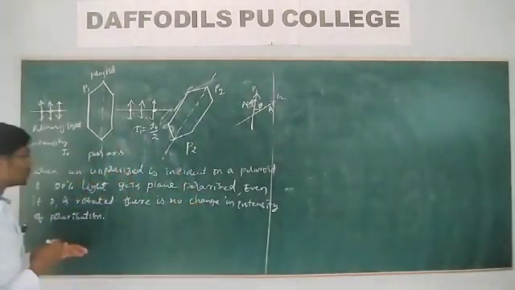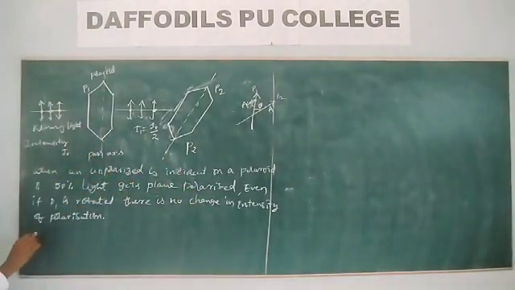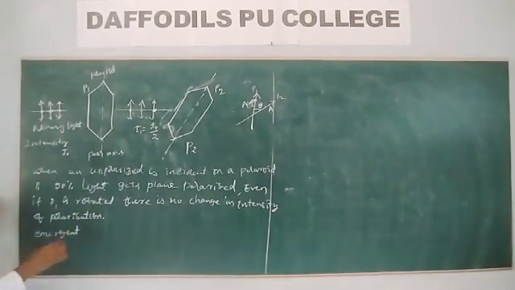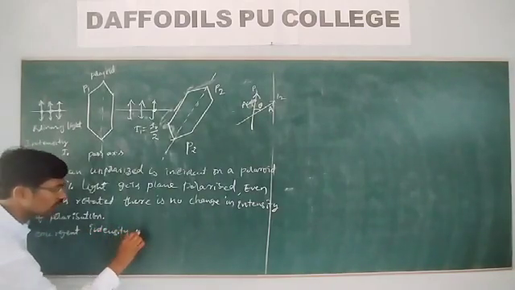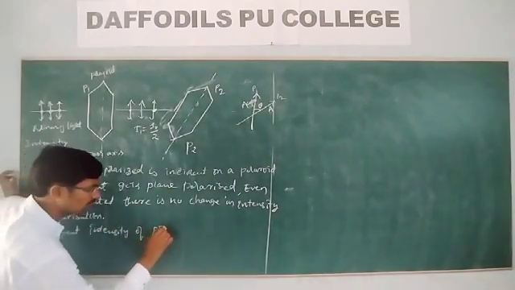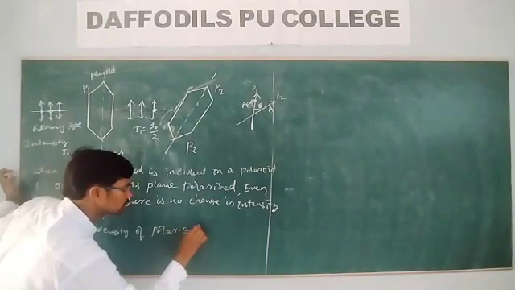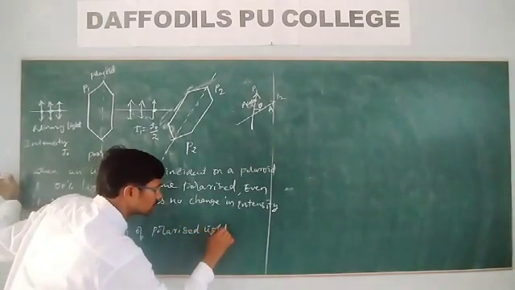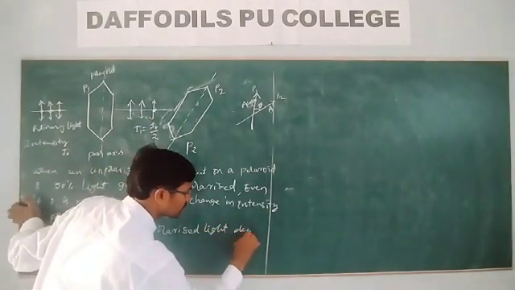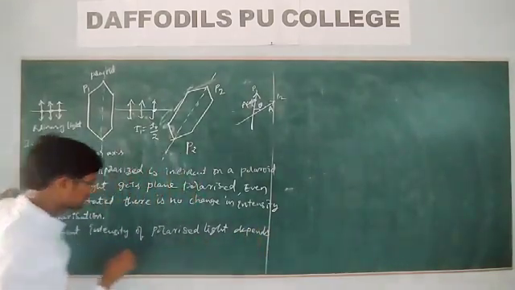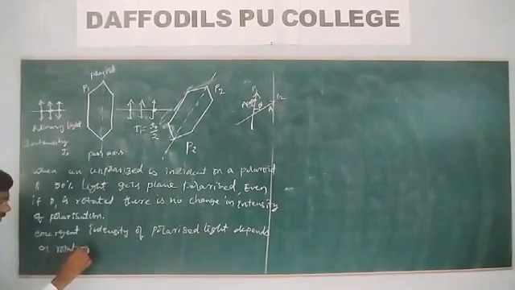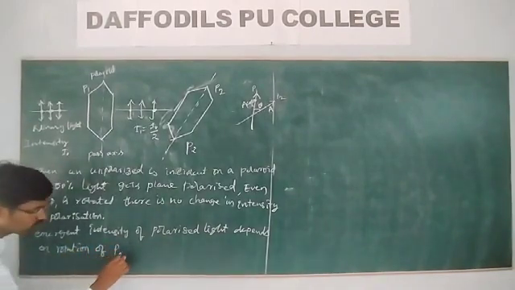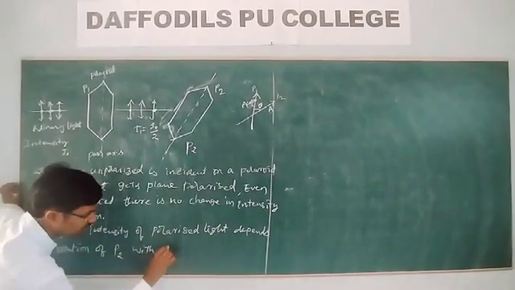So what would be the emergent intensity of polarized light? It depends on the rotation of P2 with respect to P1.